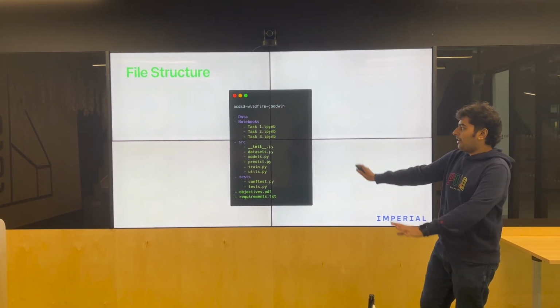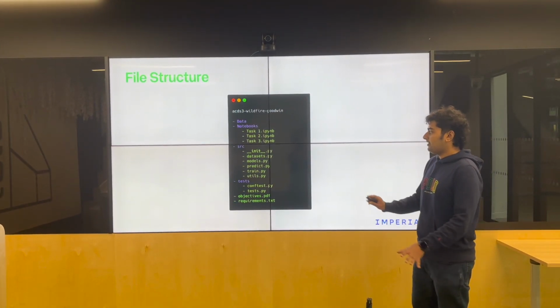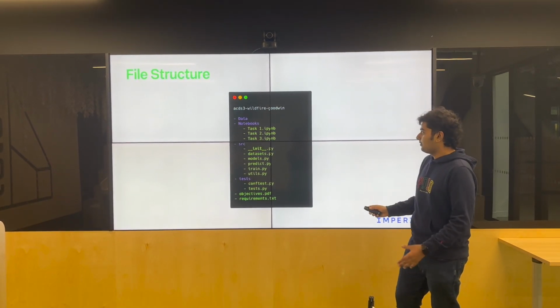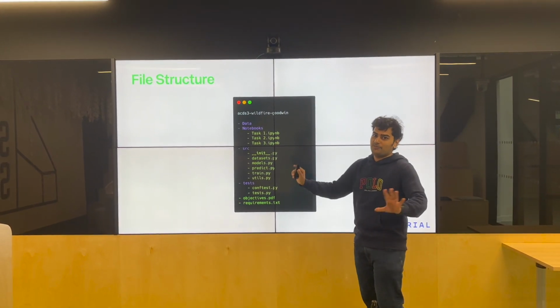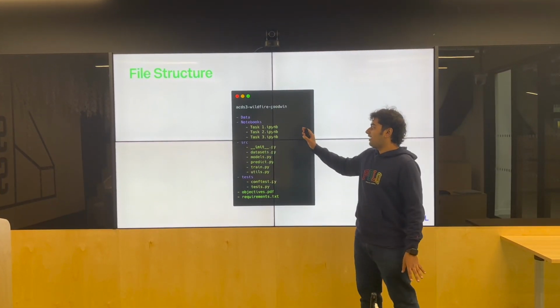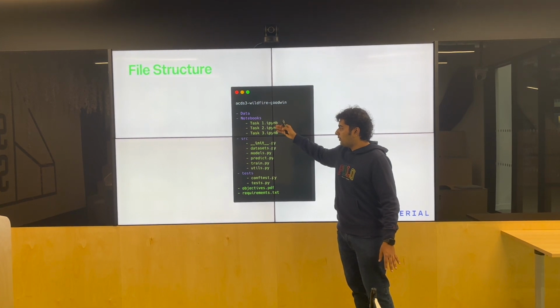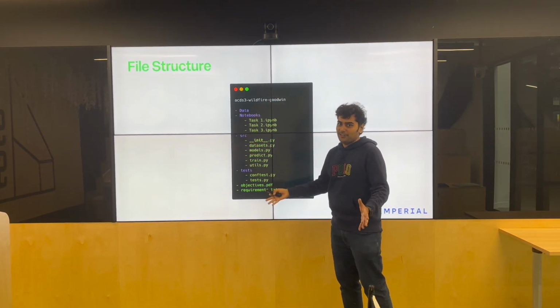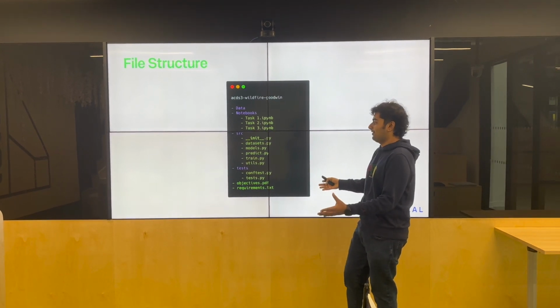So here's a quick look at our GitHub file structure. This doesn't include all of the documentation, it's just the main pieces of code for your perusal. So we've got data. Now obviously we've left it empty because we don't want to upload large files to GitHub. And then in notebooks, we have tasks 1, 2, and 3. Now all of these extract data from the folder, so you would have to load the data into the folder if you want to play around with this.